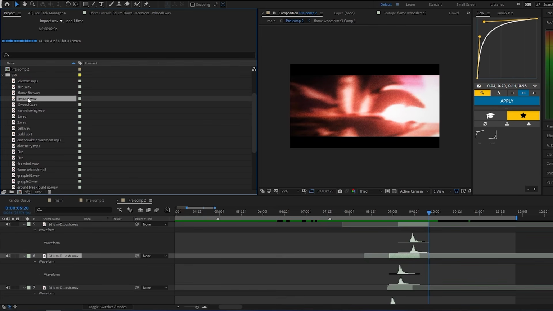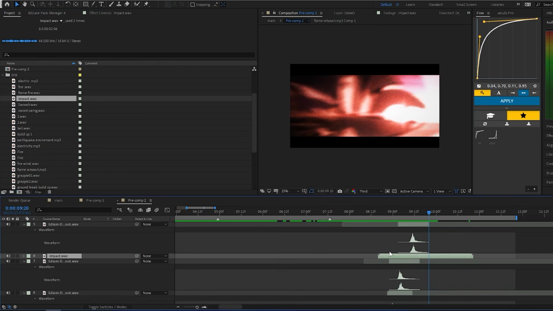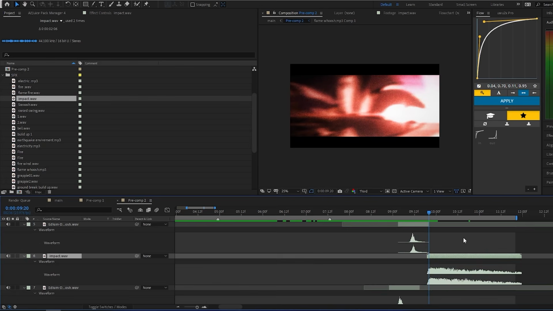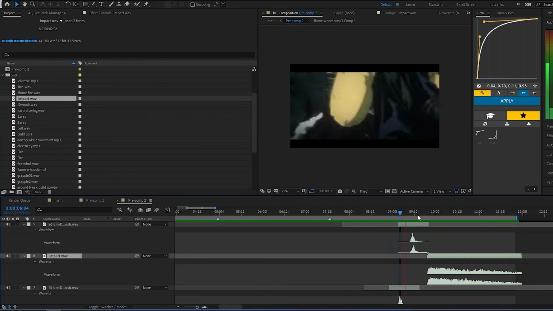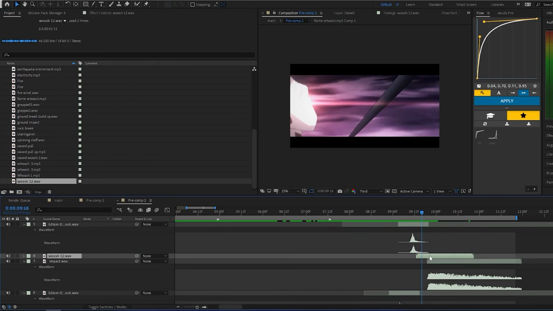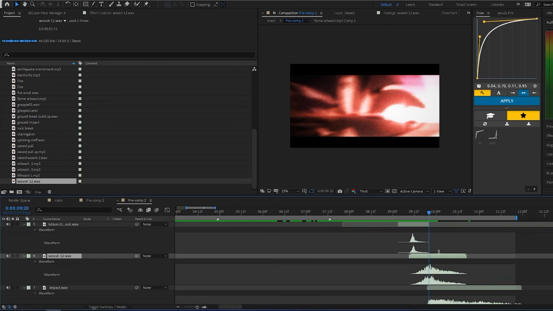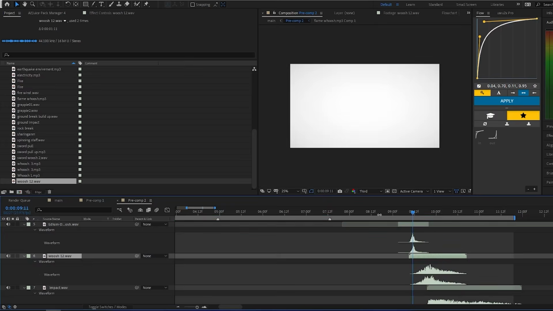For the last and final clip, I have this impact sound effect which kind of sounds like something hitting the ground, so I will use that in this clip and then layer it with another whoosh. The way I used the impact sound effects for the clip when he hits the ground is another example that you are not always gonna find the sound effect you're looking for, so you will have to find something else and make it work out yourself, because even though it's an impact sound effect, it still works on this clip, so it is what it is.